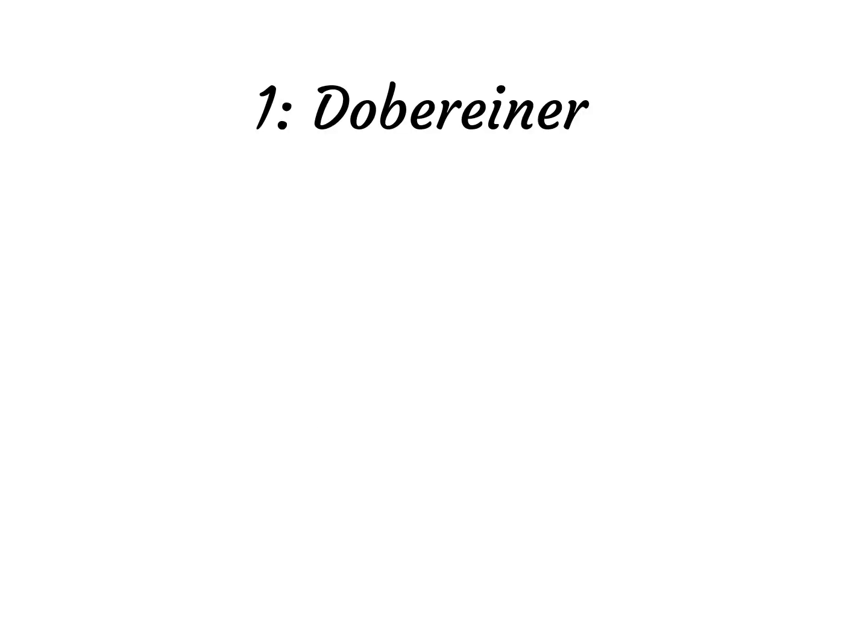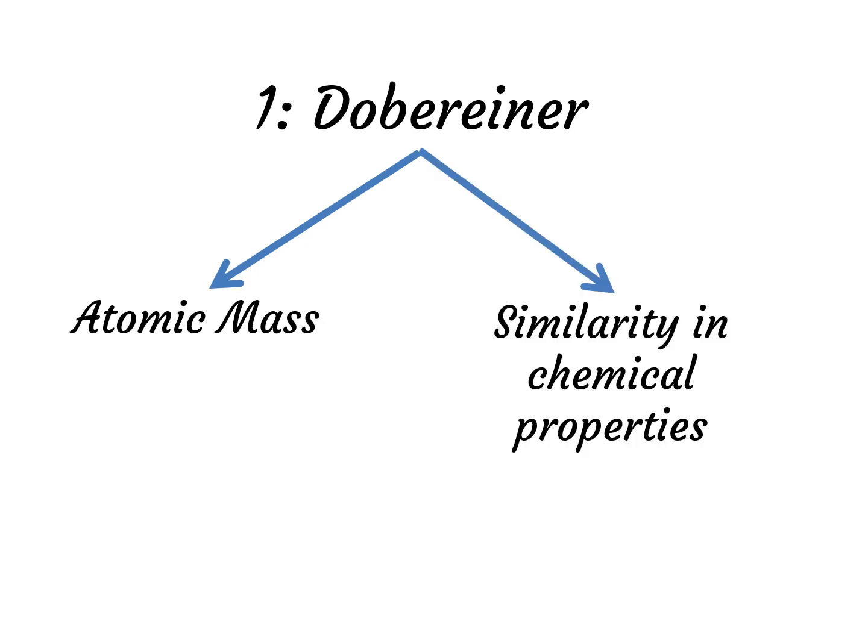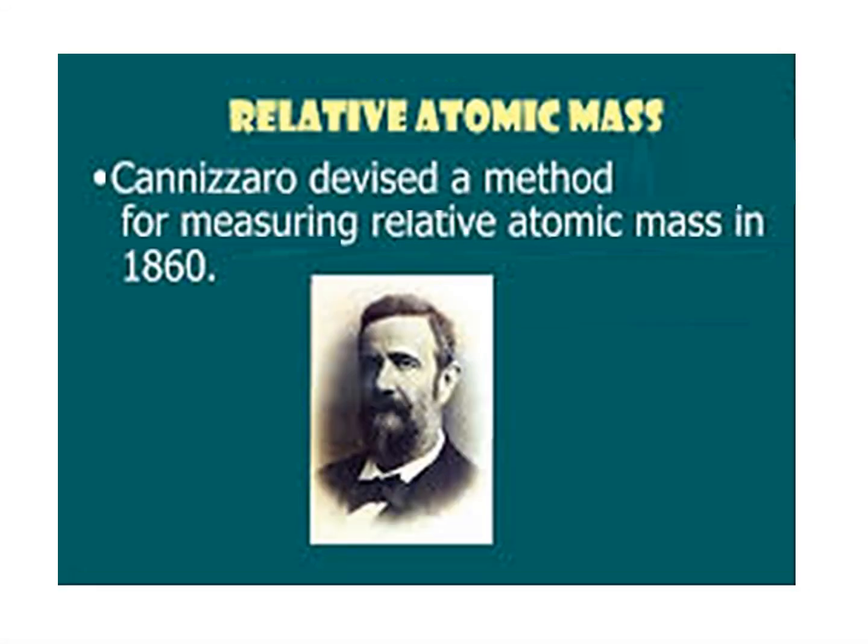You already know that Döbereiner arranged elements in triads according to their increasing masses and studied similarities in their chemical properties. Afterward, Cannizzaro devised a method for measuring relative atomic masses in 1860.